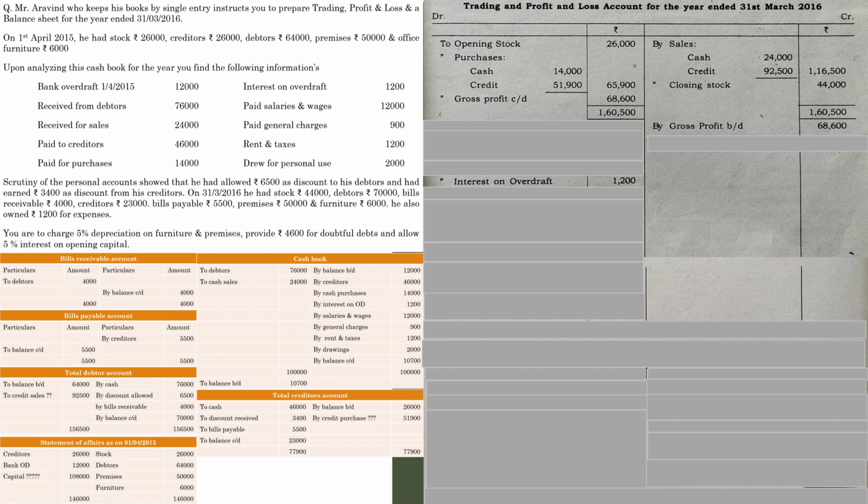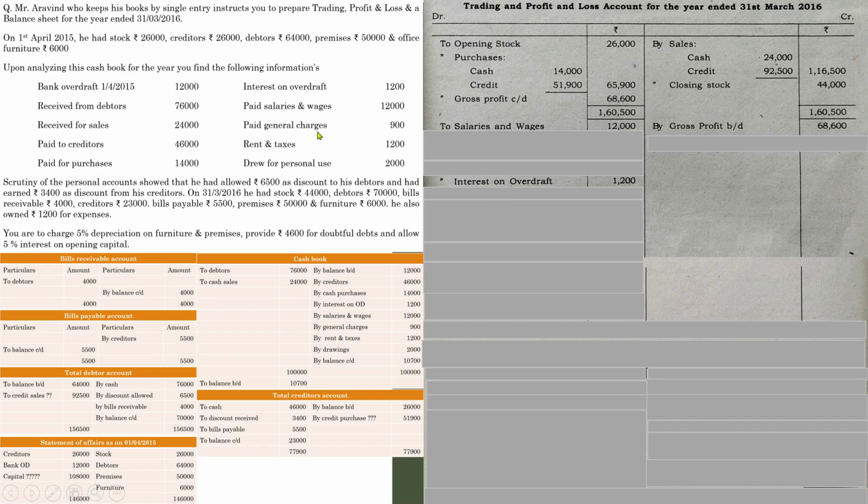Paid for salaries and wages. Remember, there may be a confusion that usually salaries and wages, these two items are different items. Wages is a direct expense, salary is an indirect expense. That means wages has to be shown in the trading account side, salaries has to be shown in the P&L account side. So whenever this type of question comes, salaries and wages, whenever you come across such an item, show that amount in the profit and loss account side. So salaries and wages 12,000.